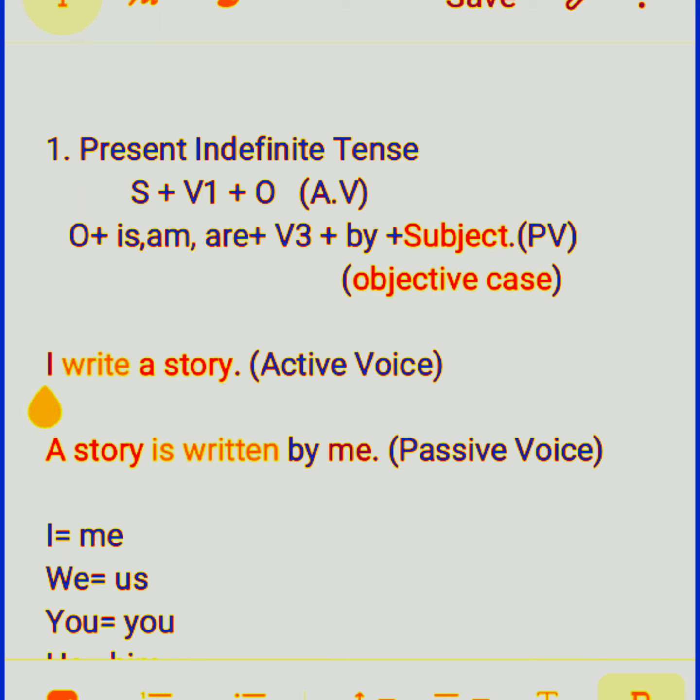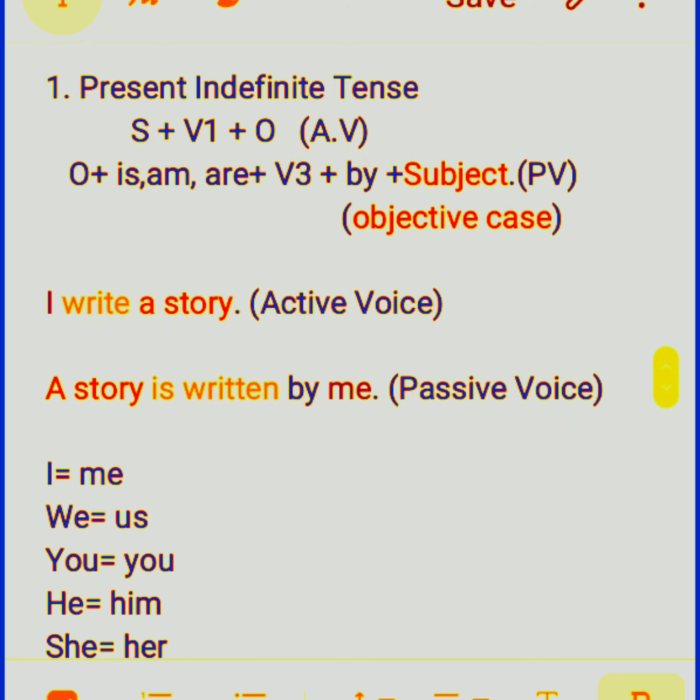But when I goes at the place of object, objective case applies to it. The objective case of I is me. So we have used me here. A story is written by me. Okay, so this is passive voice.